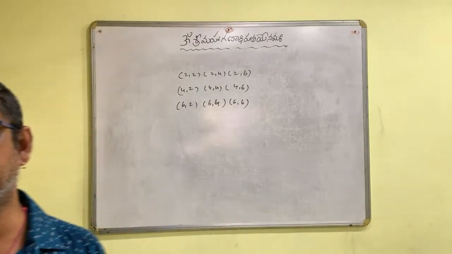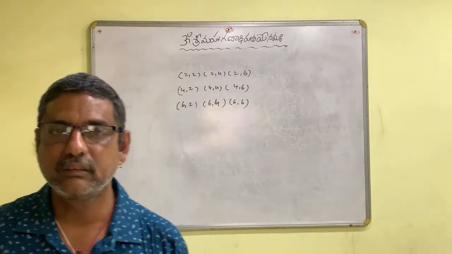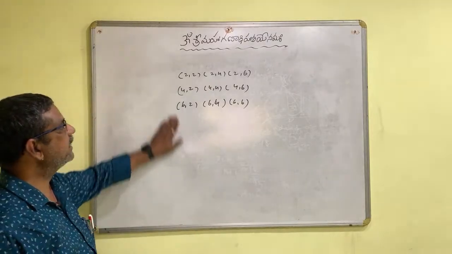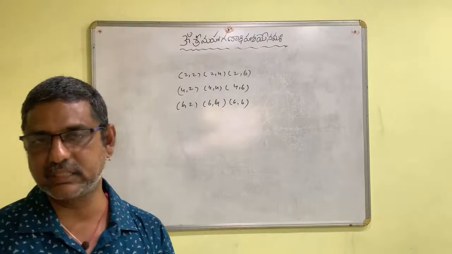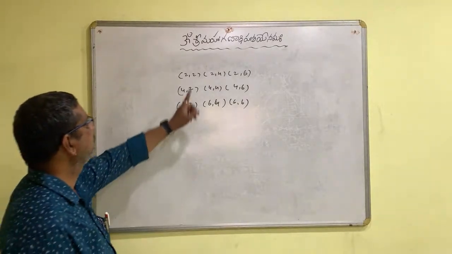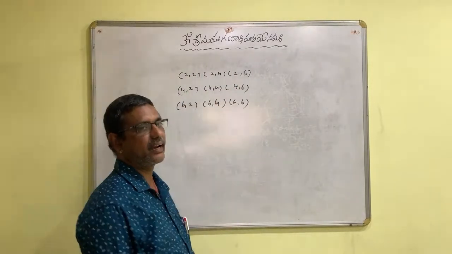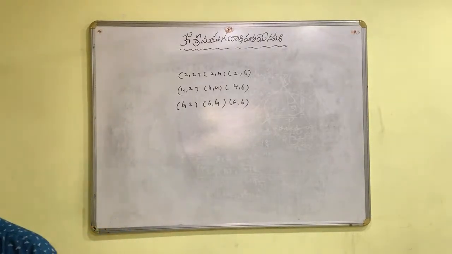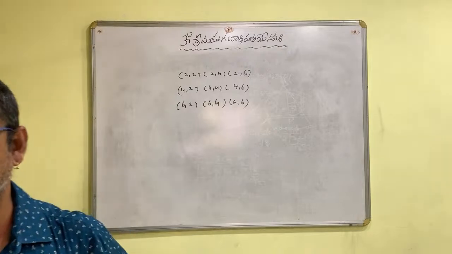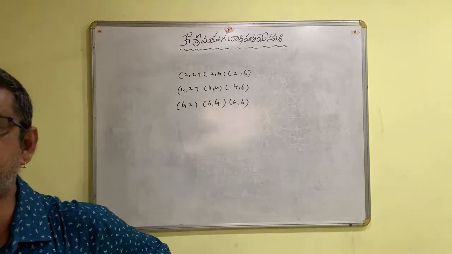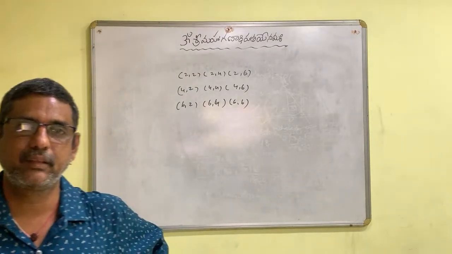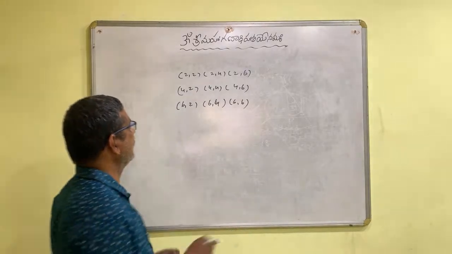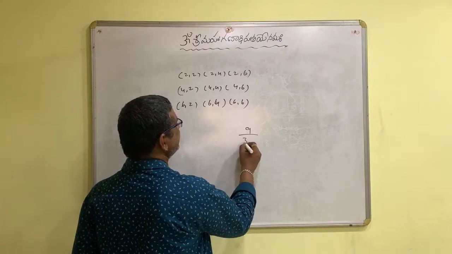We won't start with 1 because 1 is an odd number. We won't start with 3 or 5. So these are the even numbers on both the dice. How many in total? 1, 2, 3, 3 3s are 9. 9 out of 36. There are 9 outcomes in favor of our event out of 36.